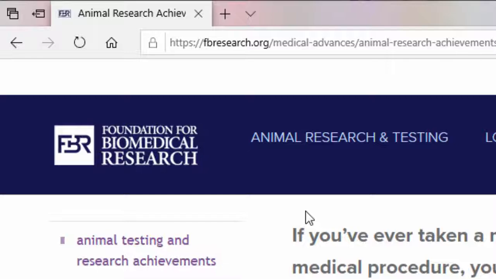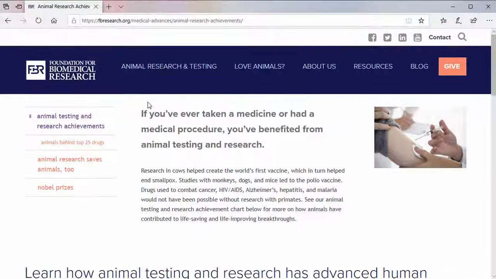First, let's try to determine something about the authority, or author credentials and expertise. Notice that on the page there is no author credited. In this case, we can try to learn more about the Foundation for Biomedical Research, the creator of the website. Many web pages will have some type of navigation either in the top banner or the footer at the bottom of the page. Look in these areas for an About or About Us link. On this page, the About Us is in the header. Clicking on the About Us link